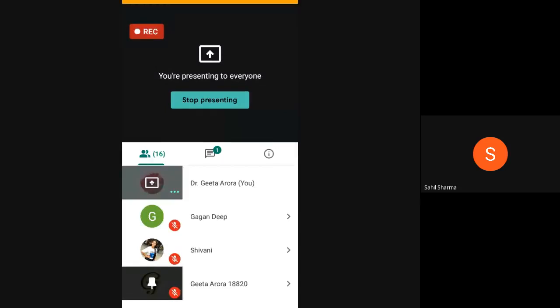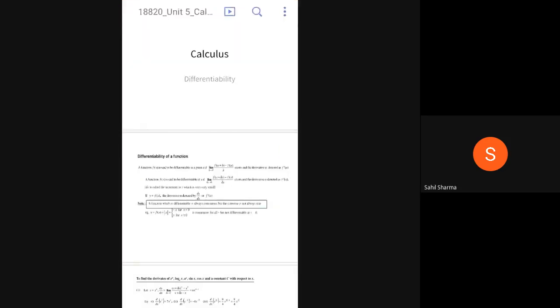Let me download it. Done. So I'm going to present my screen from the mobile, and let's see if it is comfortable to go through this.